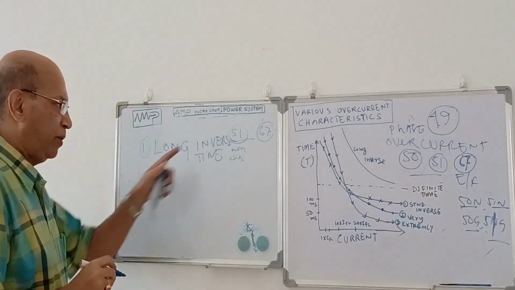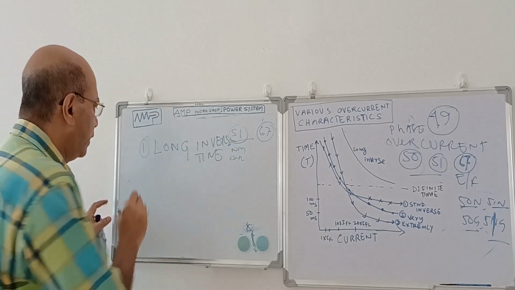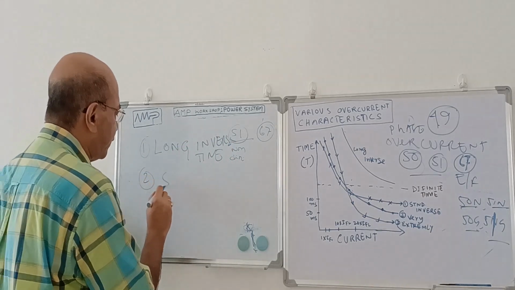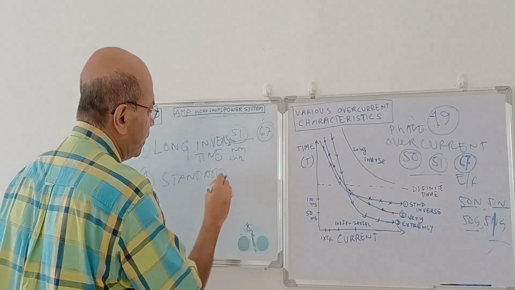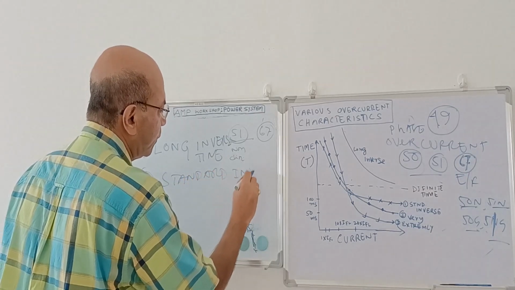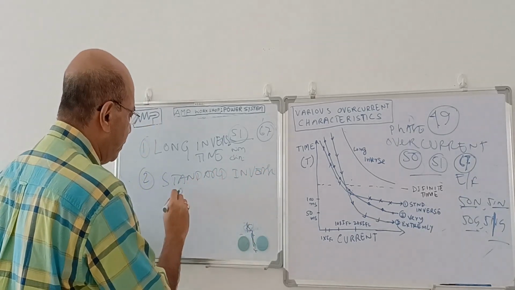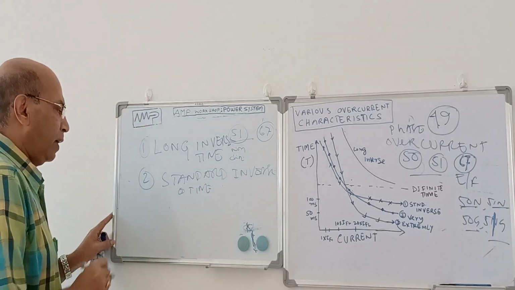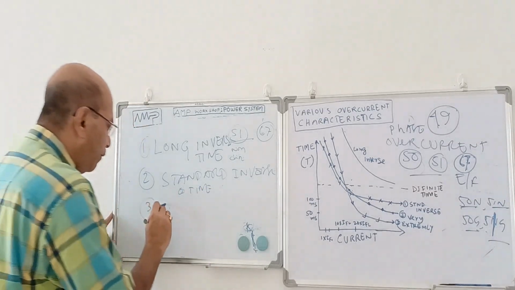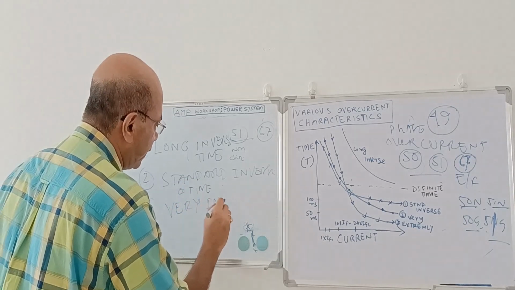That is one type of 51 overcurrent relay. Second is the standard inverse time overcurrent relay. Then third is the very inverse time overcurrent relay.